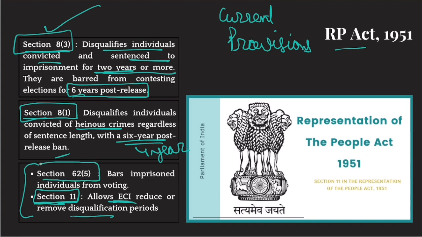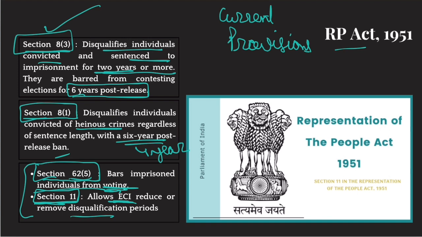Section 62 Clause 5 actually bars imprisoned individuals from voting, not contesting election. Now this is important, okay? People who are in jail cannot vote, but people who are in jail can contest elections. Now people have said that this is unfair. Many people have approached the Supreme Court saying this is unfair, but this is what the law says. Section 62 Clause 5. You cannot vote, but you can stand for elections if you are in jail.